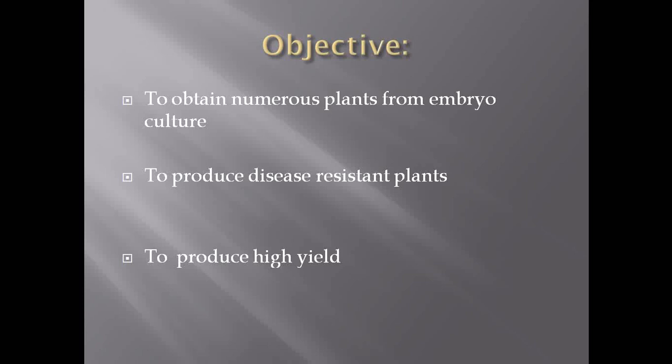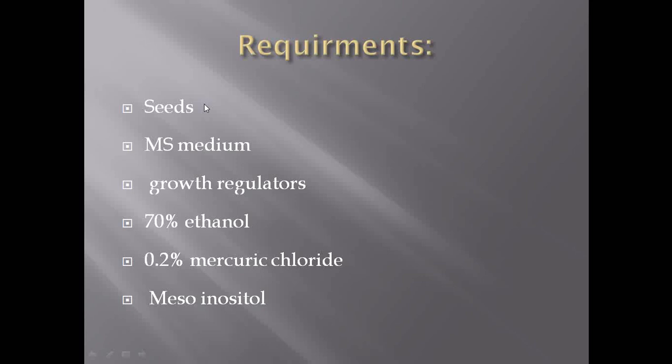Here we require different types of seeds. You can use any member of the family Cucurbitaceae. You can use groundnut. Here we need seeds to isolate the embryo. We require MS media, and growth regulators like auxin, cytokinin, gibberellic acid. For sterilization, we require 70% ethanol, 0.2% mercuric chloride, myo-inositol, and in addition we can use Tween 20 or Tween 80 to protect our seeds or the embryo from fungal attacks.